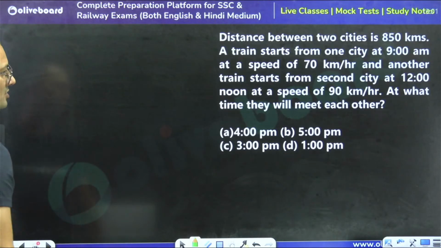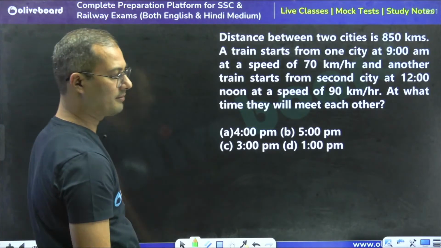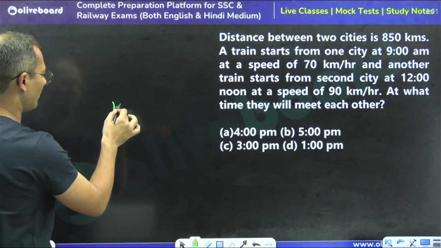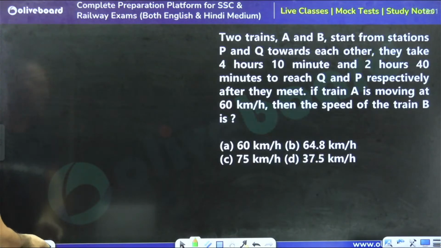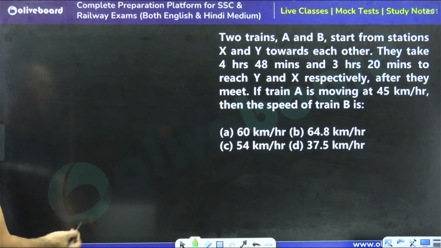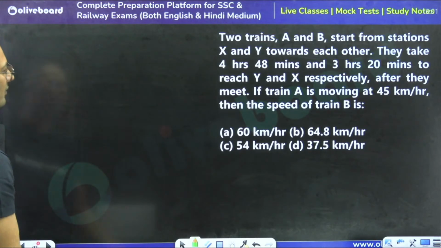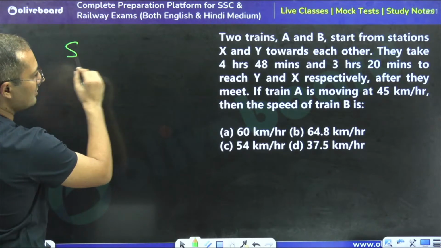Since we are not having time, try these questions on your own. These are your homework. That's why I was taking this: the direct formula for two trains.